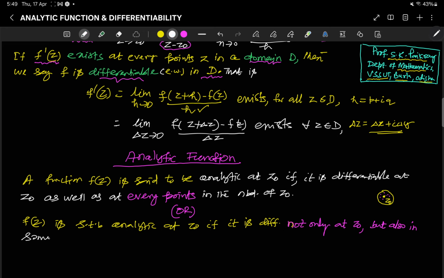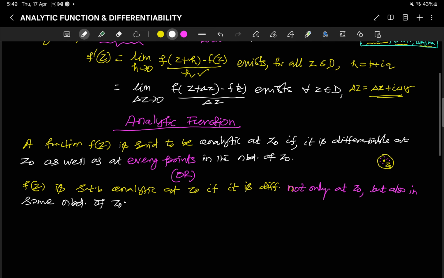So merely differentiability at a particular point doesn't imply analyticity.